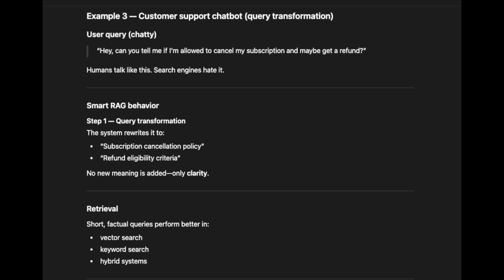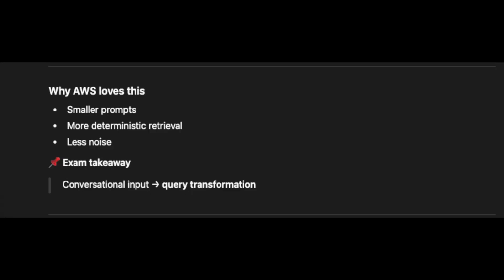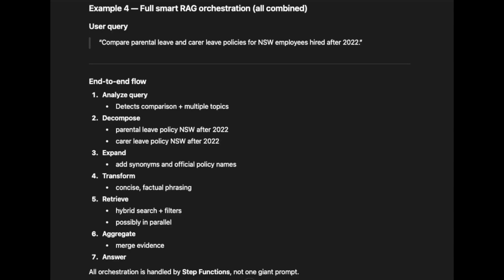No new meaning is added, only clarity. Retrieval: short, factual queries perform better in vector search, keyword search, and hybrid systems. Why AWS loves this? Smaller prompts, more deterministic retrieval, less noise. Exam takeaway: conversational input, query transformation.